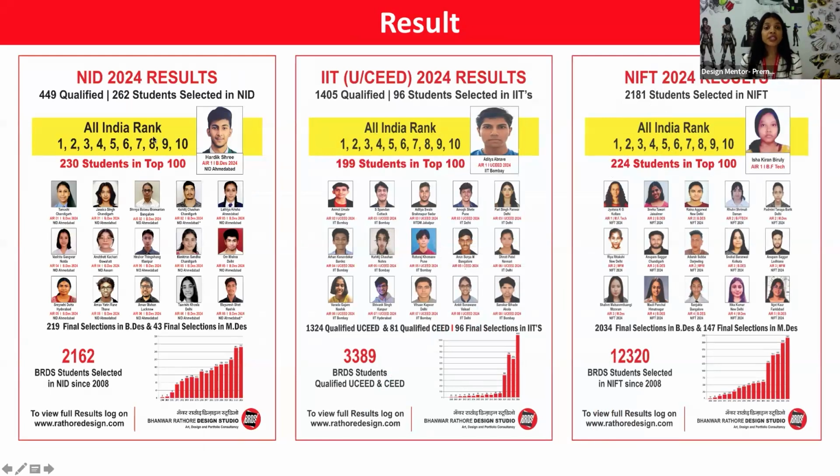If you see the results of NID and IIT also, in NID more than 262 students qualified, and the top 10 ranks are from BRDS. In IIT, UCEED qualified students were 1,405, and 96 students got selected in IIT.